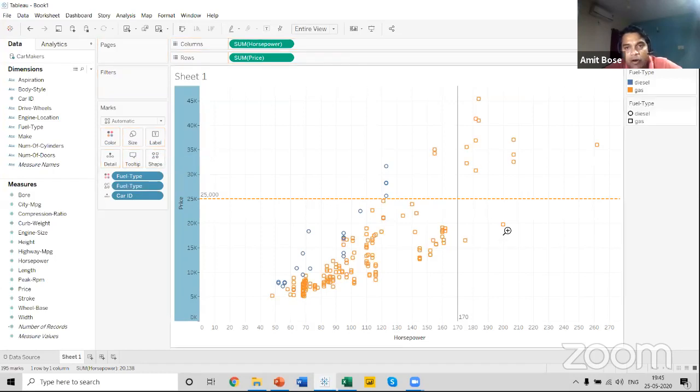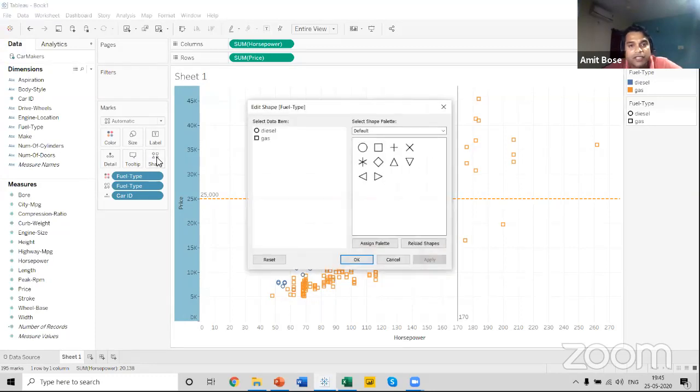Now we can see that all the petrol cars have become square and all the diesel cars have become a circle. We can also change this particular shape. We can just click on this shape and take the shape of your choice. You can click on this drop down and select all the available shapes over here.